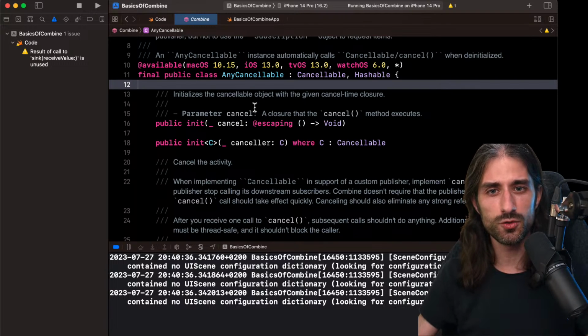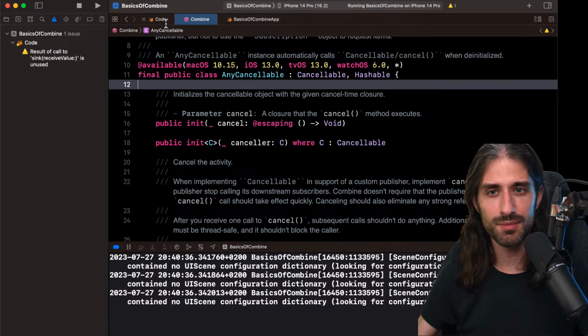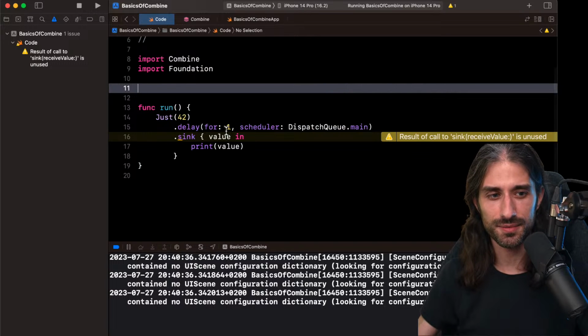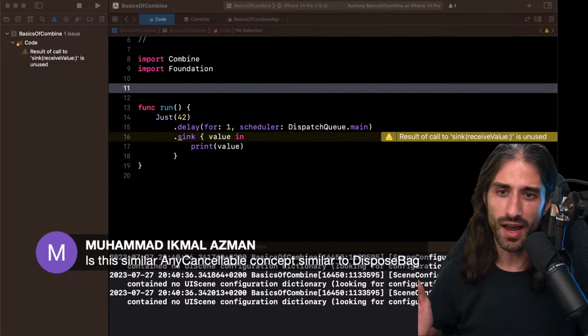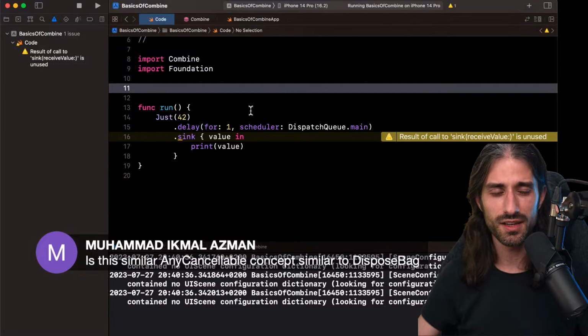So really think about it this way: AnyCancellable is a way to tie the lifetime of a subscription to that of another object. We are basically piggybacking on the existing lifetimes of pre-existing objects in our apps. And indeed, you're perfectly right, Mohammed. AnyCancellable is very similar to a dispose bag in RxSwift.